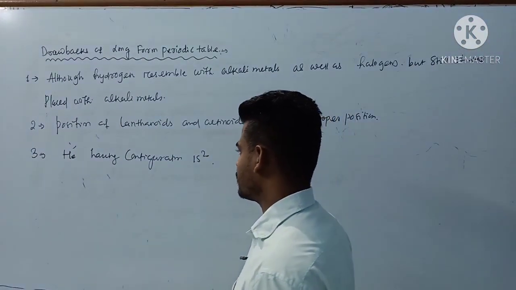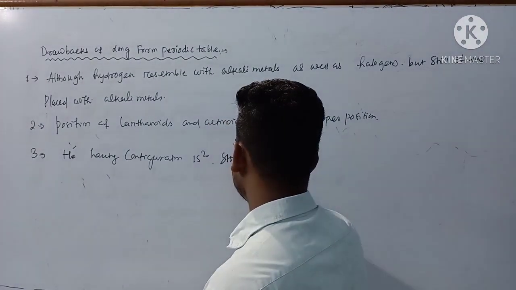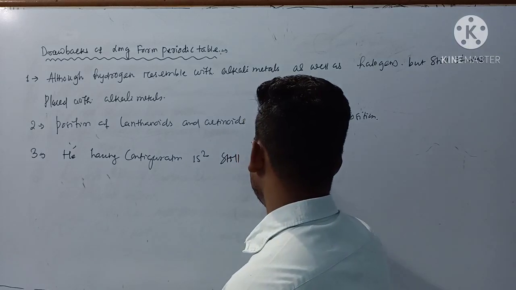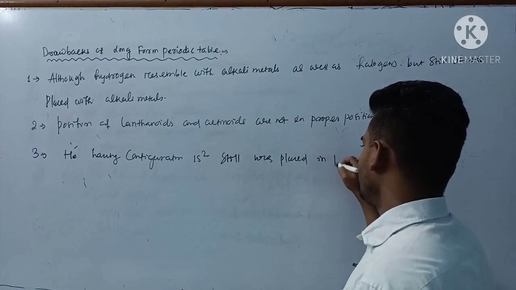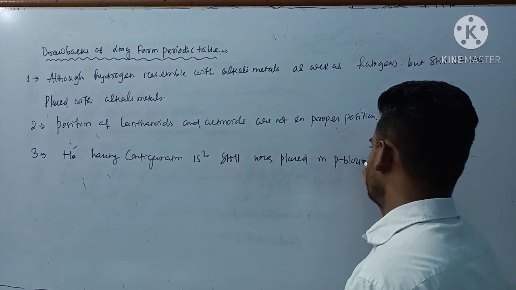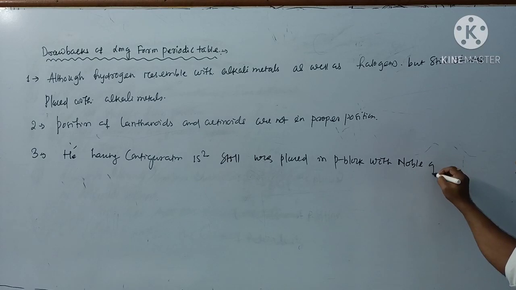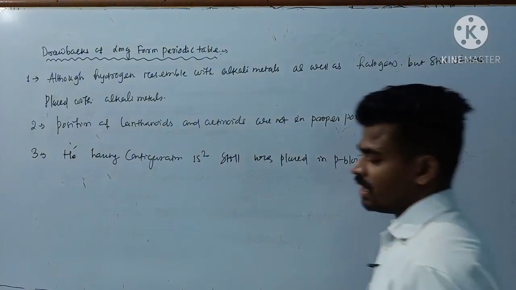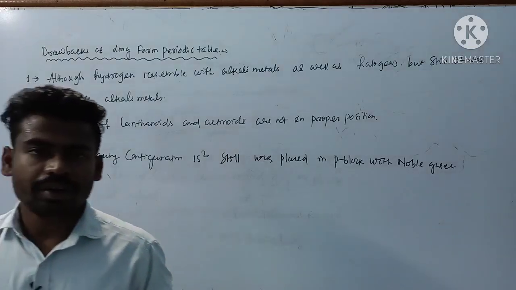Okay, that's the major drawback. Helium having configuration 1s2 was placed in the p block with noble gases. So these are the drawbacks found in the long form periodic table.